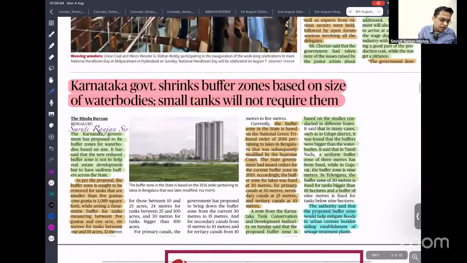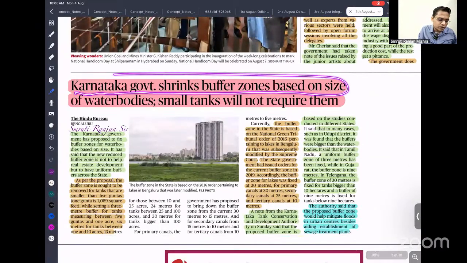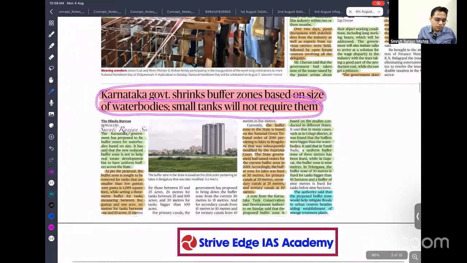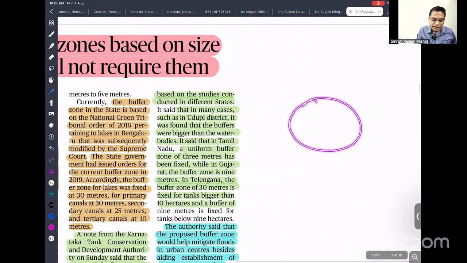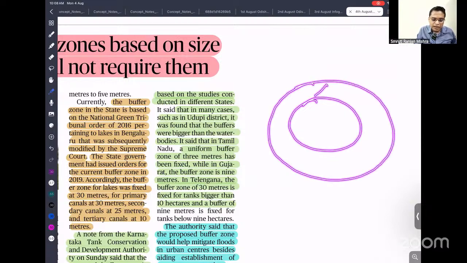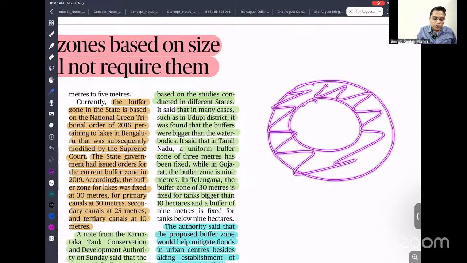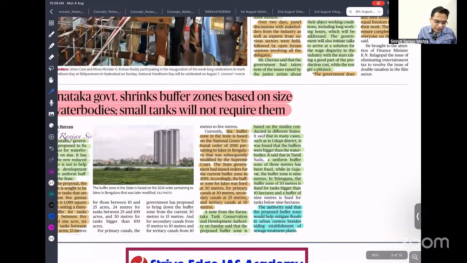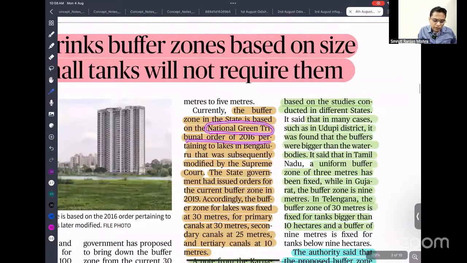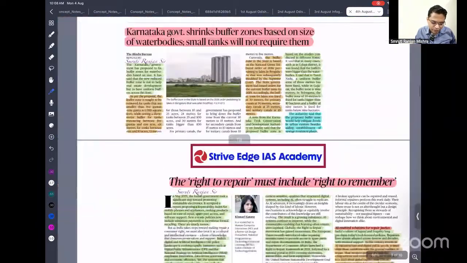Next, the Karnataka government has shrunk the buffer zone based on the size of the water body. Small tanks will not require them. See, if this is a lake, we need some sort of buffer around that lake so that we can protect it. This buffer zone was recently given by the National Green Tribunal order of 2016. According to that, they maintain the buffer zone, but with urbanization there is a shortage of land. Gradually everyone is encroaching upon this buffer land. Due to the lack of availability of land, the Karnataka government is reducing the size of the buffer land.